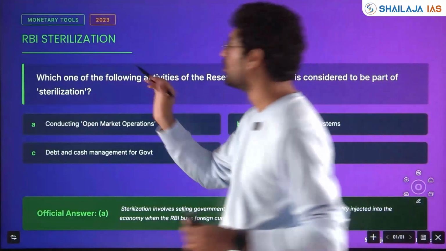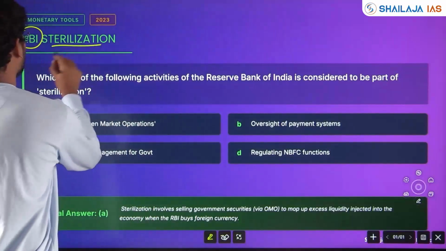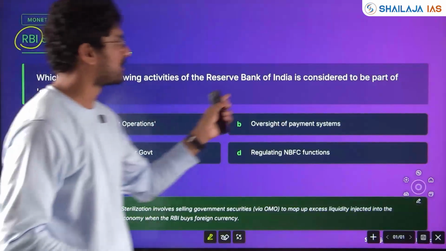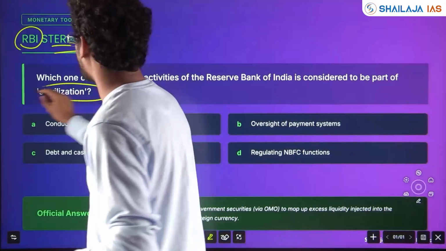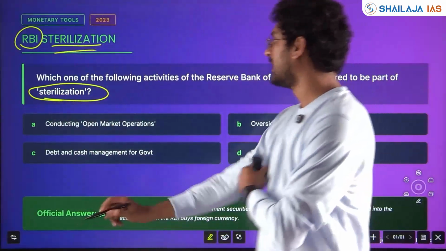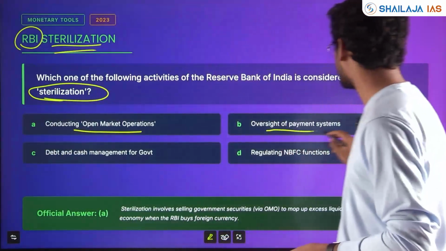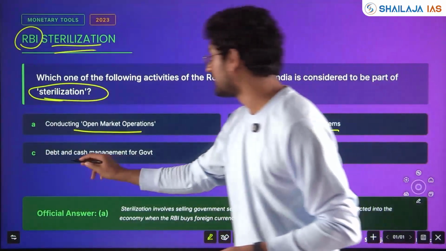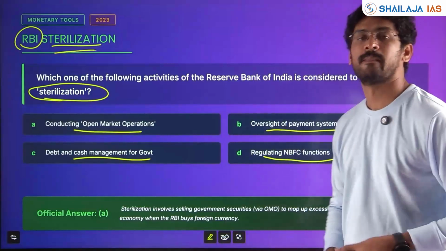See, RBI is the core theme, asked every year, 2-3 questions. What is RBI sterilization? Which of the following with respect to the Reserve Bank of India is considered part of sterilization? Sterilization is conducting open market operations, oversight of payment systems, debt and cash management for government, regulating NBFC functions.